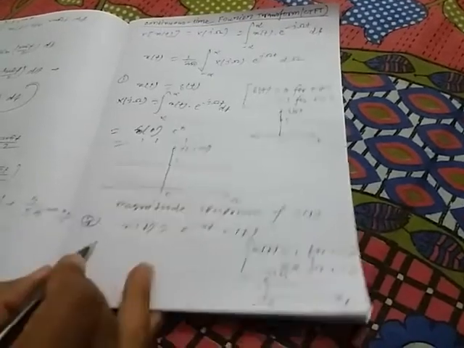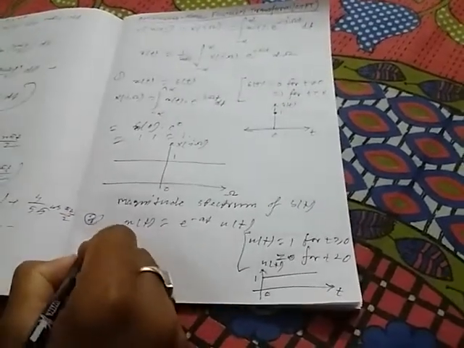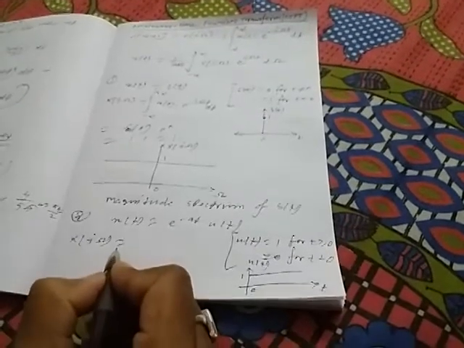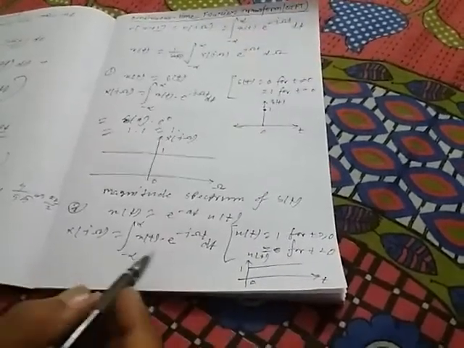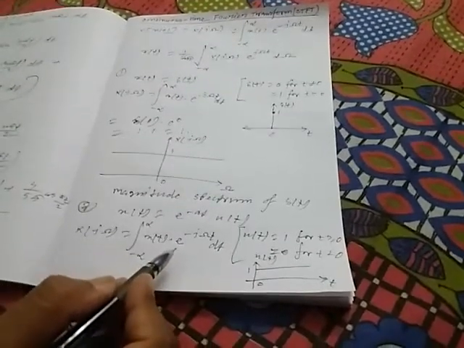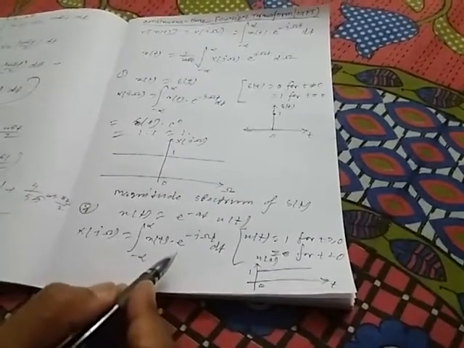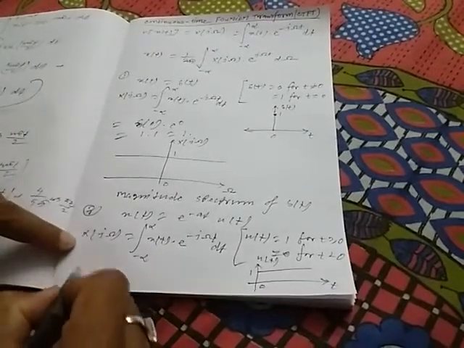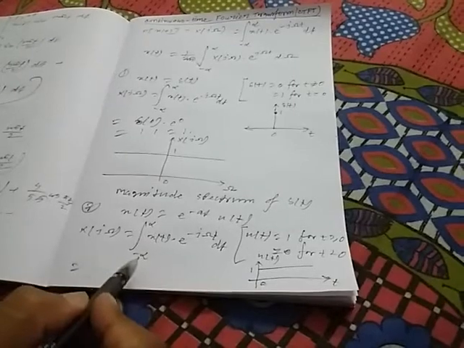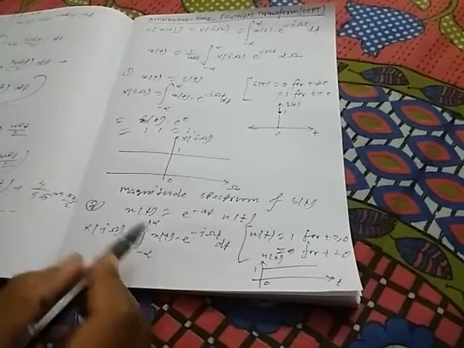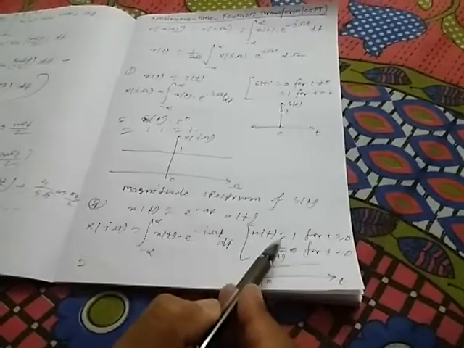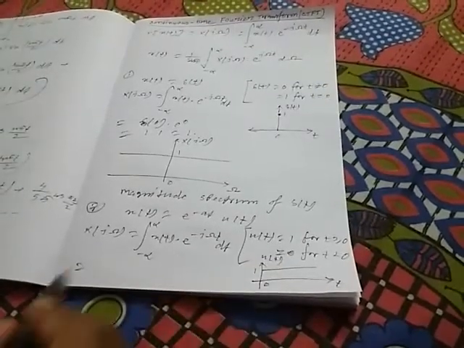Now we have to find the Fourier transform, which has the formula integration over minus infinity to infinity of x(t) into e to the power minus j omega t dt. In this interval of t from minus infinity to infinity, only when t is greater than or equal to 0 does the value of u(t) equal 1.